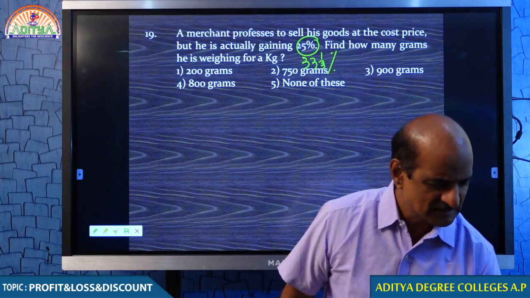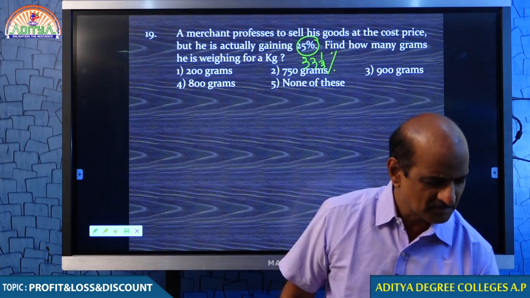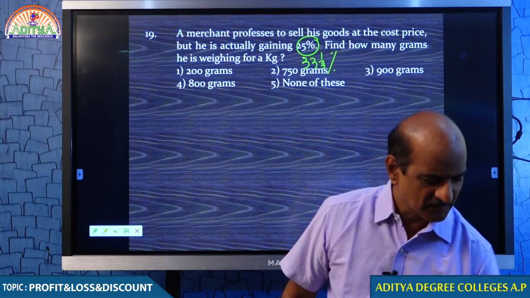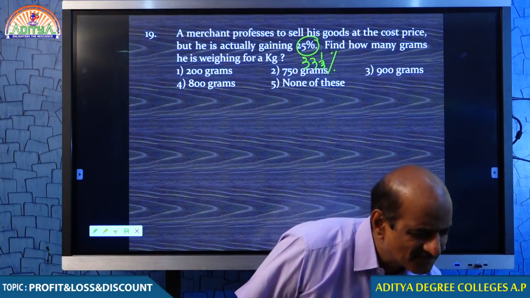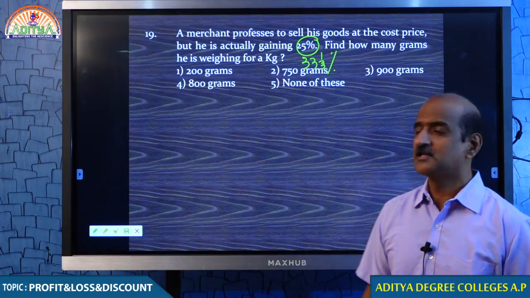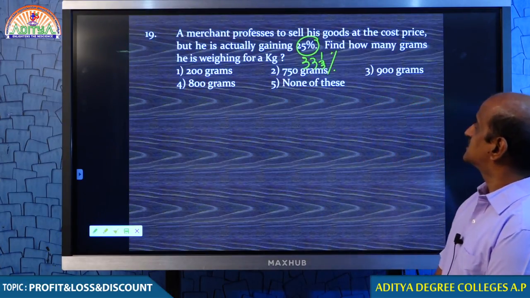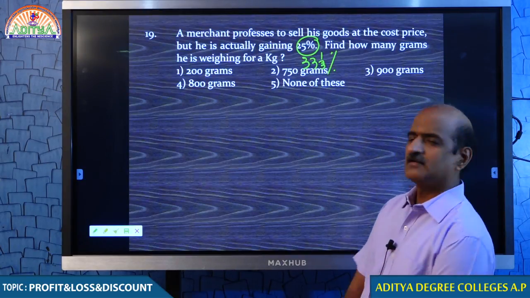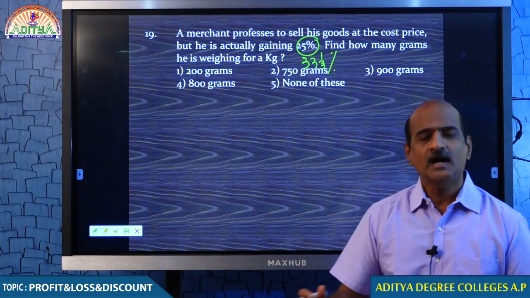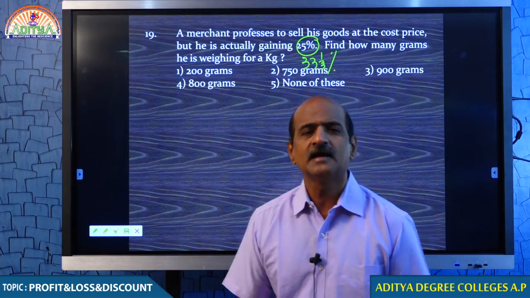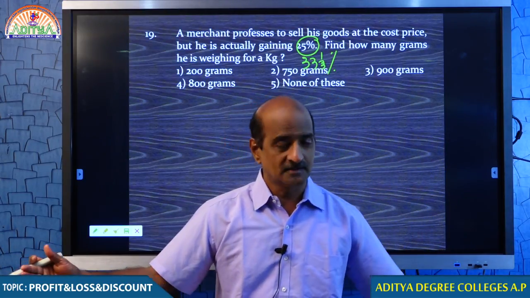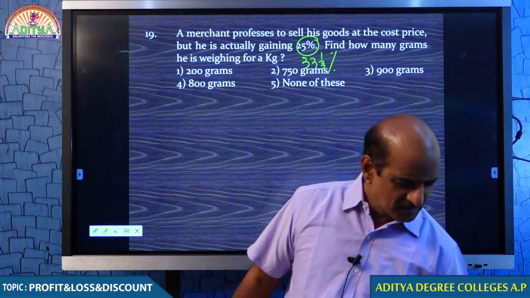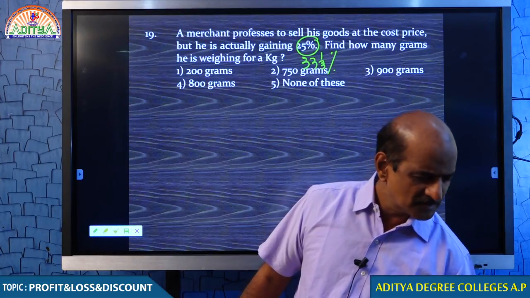Okay, you are asking me to explain this question again now? Okay students, no problem. I give you one more example so that you can understand this question in much better way. Look at the question. A merchant professes to sell his goods at the cost price, but is actually gaining 33 1/3%. If that is the case, how many grams he is weighing in place of 1 kg? How many grams he is giving to the customer? Respond student.